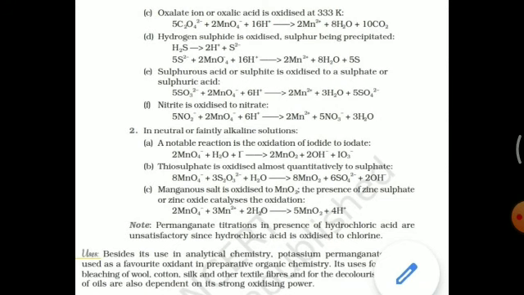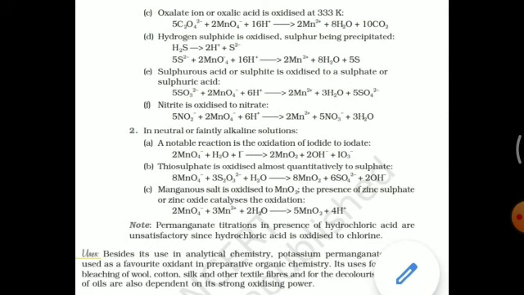So sulfide is oxidized by acidified potassium permanganate to form sulfur. First you write the skeletal equation, and you see the manganese oxidation number changes by 5 units. In sulfide, S2 minus, the sulfur oxidation number is minus 2, and on the product side the sulfur oxidation number is 0, so the change in oxidation number is 2 units. So you multiply the reduction equation by 2 and the oxidation equation by 5. You get this balanced redox equation.